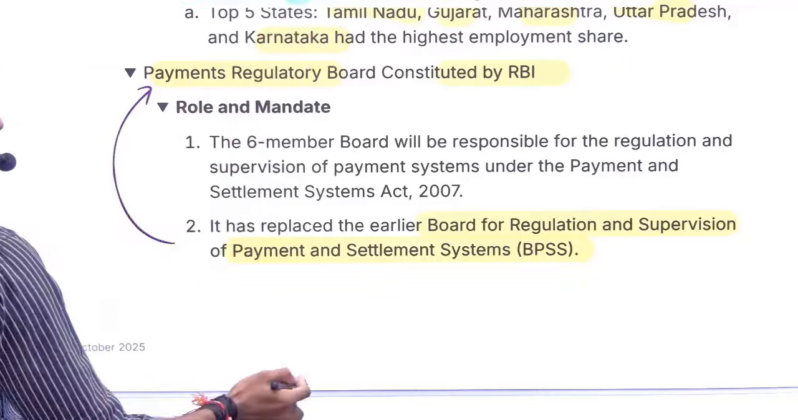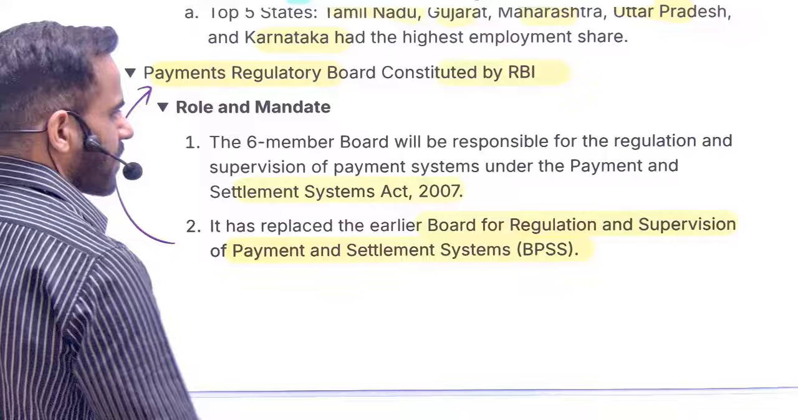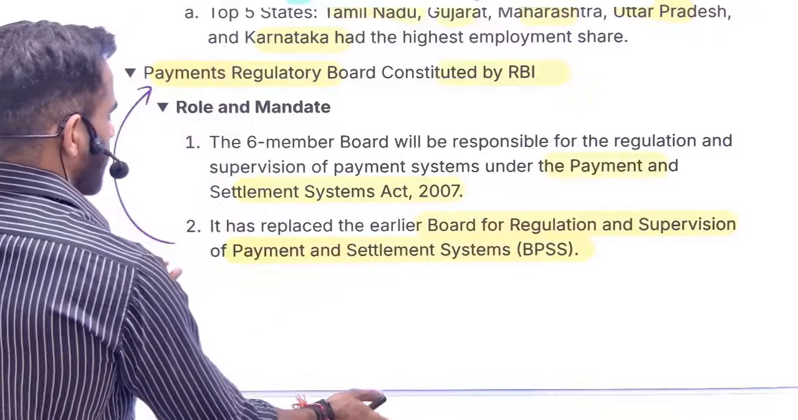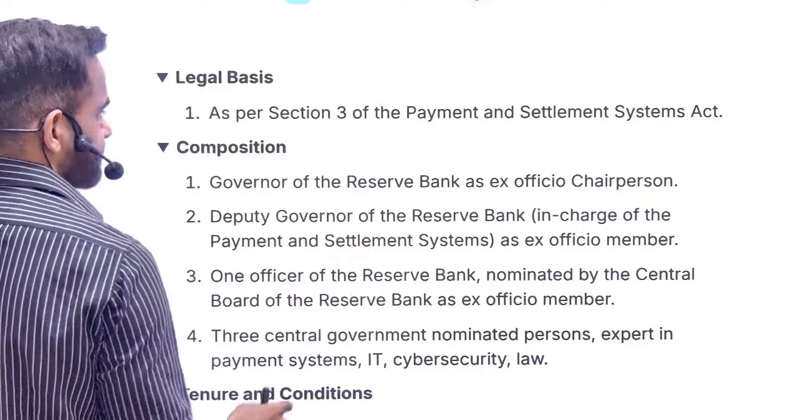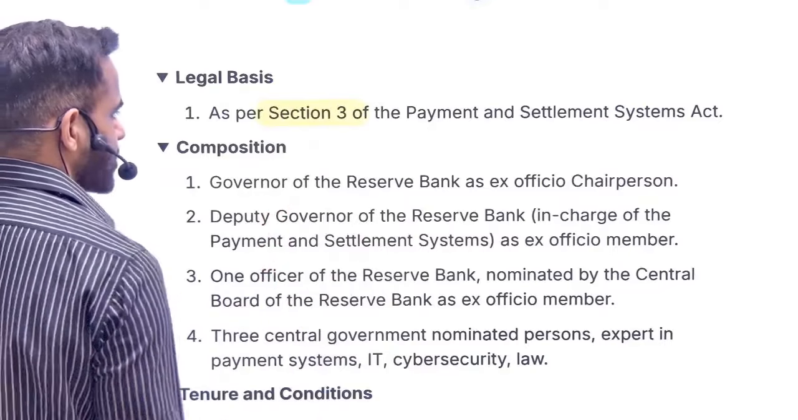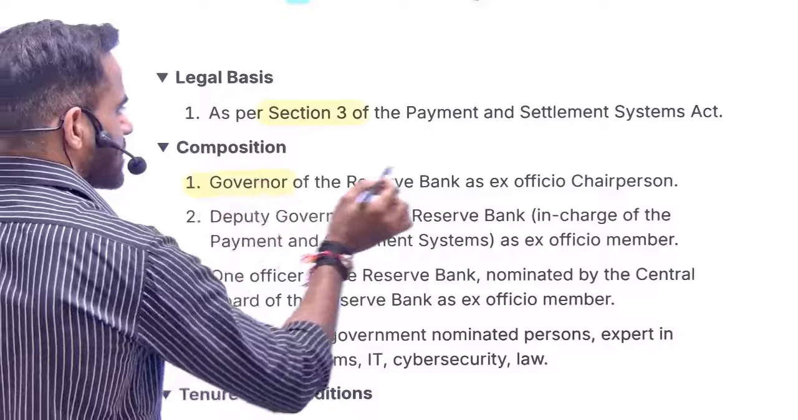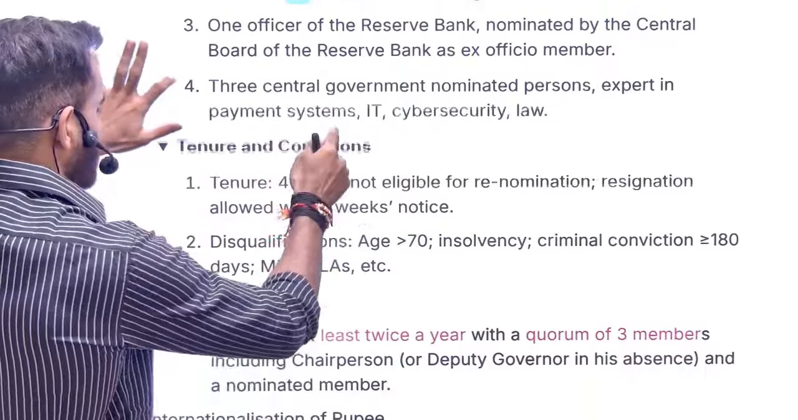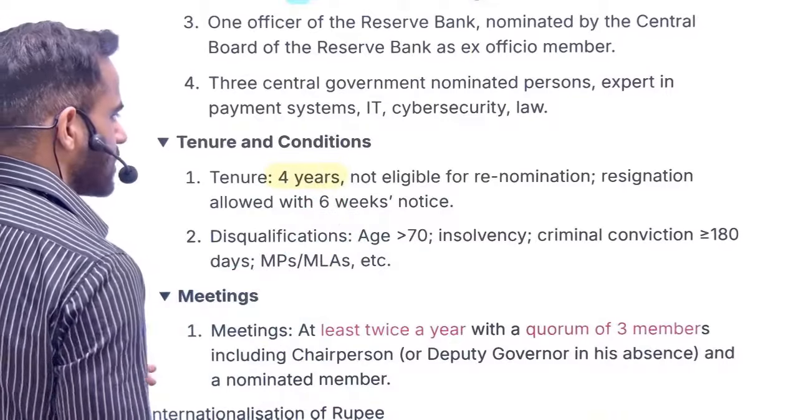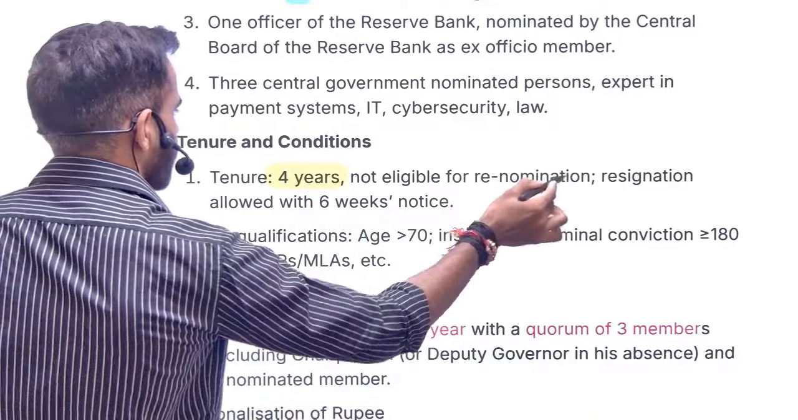Now, understand this is set up as per the provisions of the Payment and Settlement System Act of 2007. It will be chaired by the RBI Governor. It is set up as per Section 3. The RBI Governor is going to be the ex officio chairperson. 6 members are going to be there, and the tenure of the members is going to be 4 years, and they are not eligible for renomination.